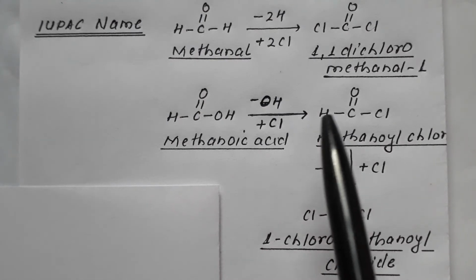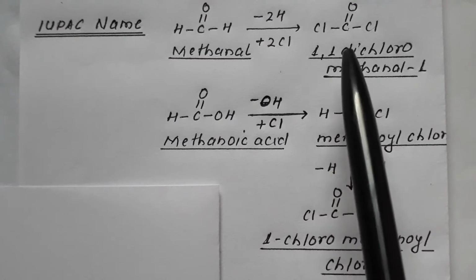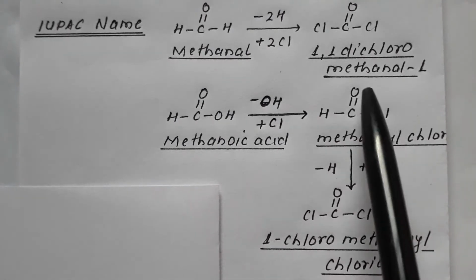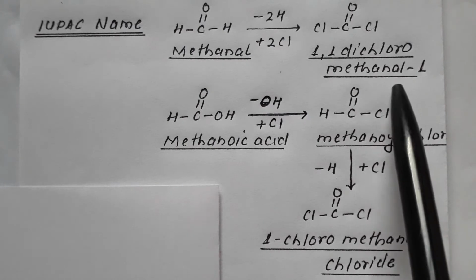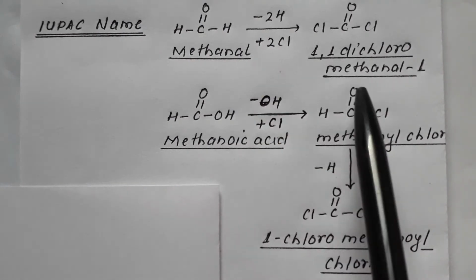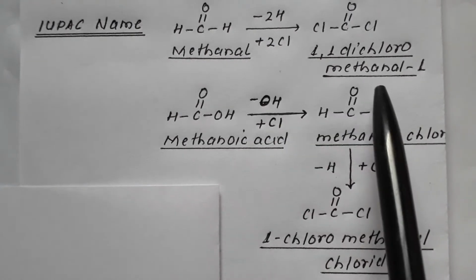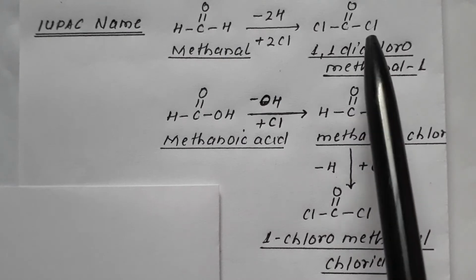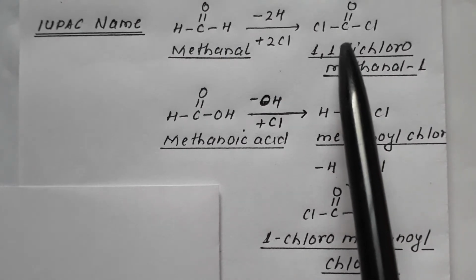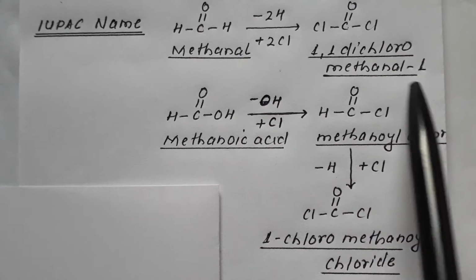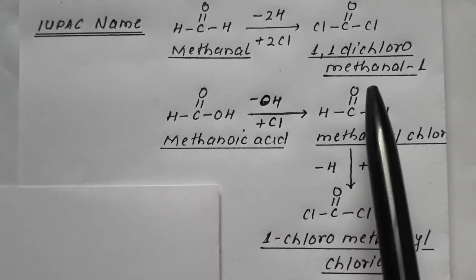What would be its IUPAC name? Once again, this compound has one carbon, meth, all single bonds, an, aldehyde, al, at number 1. So it is a methanal compound. Both these H have been replaced by 2 chloro, so there is chloro at carbon number 1. So it is termed 1,1-dichloromethanal. It is 1,1-dichloromethanal.